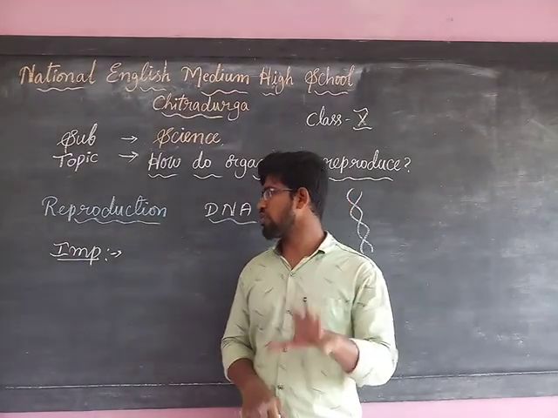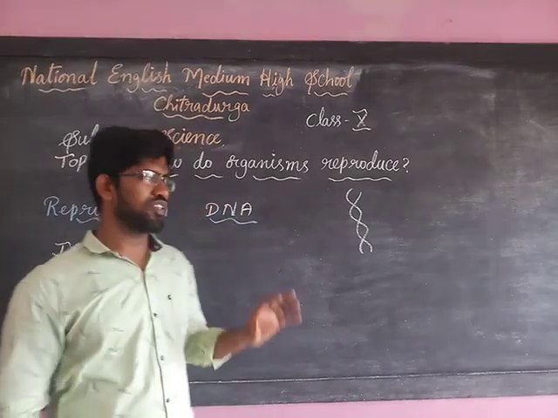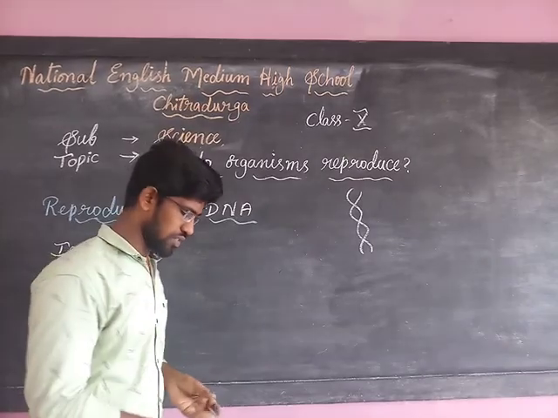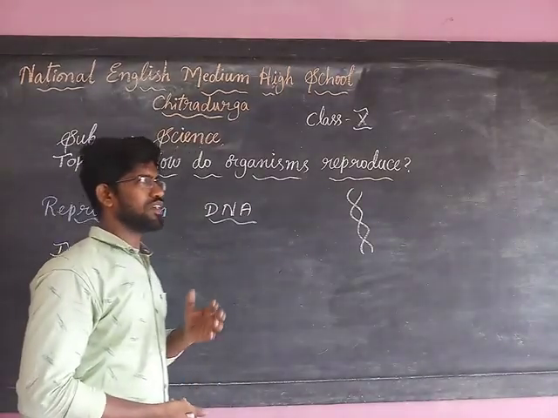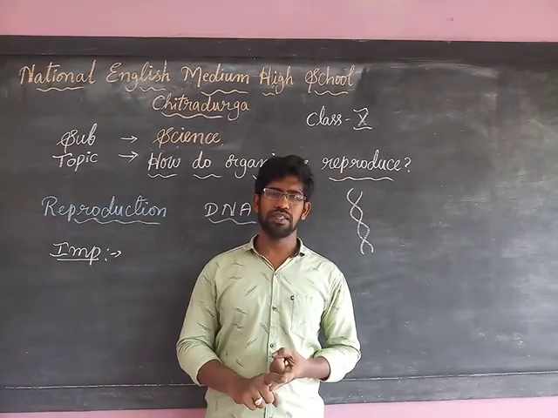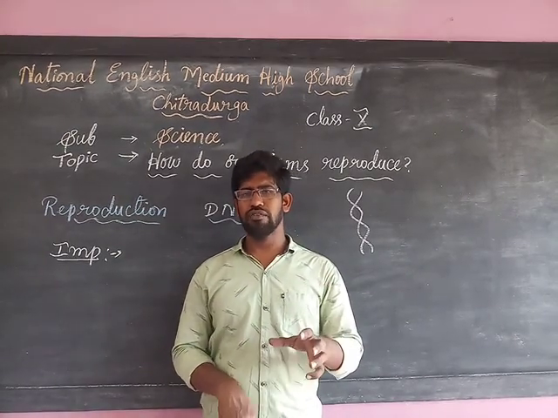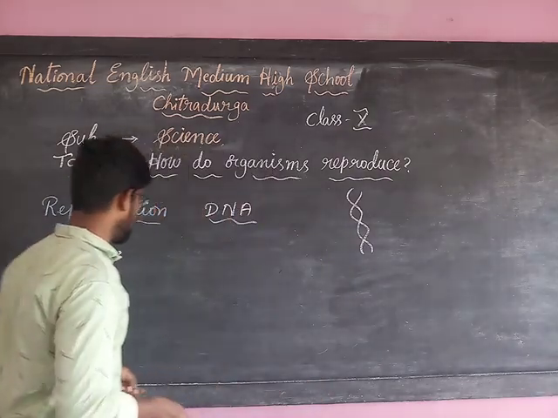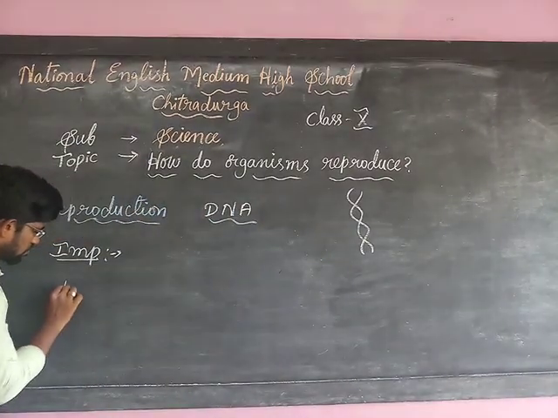Understood? So after knowing the importance of variation during reproduction, we have to know the different types of reproduction. We have different organisms, starting from unicellular organisms to multicellular organisms. So let us have a look at how reproduction takes place in unicellular organisms.